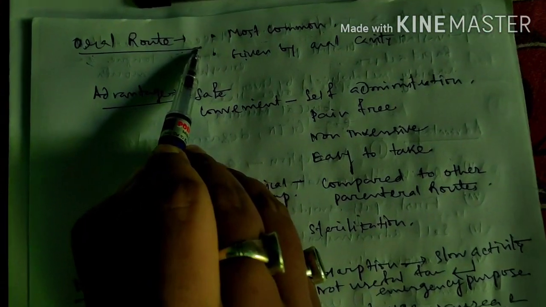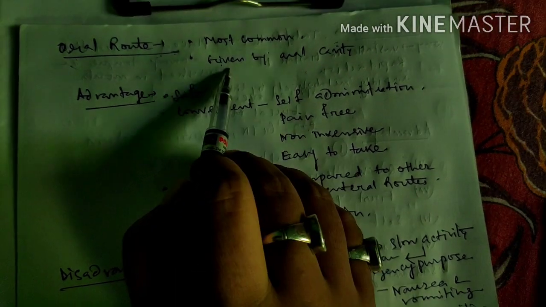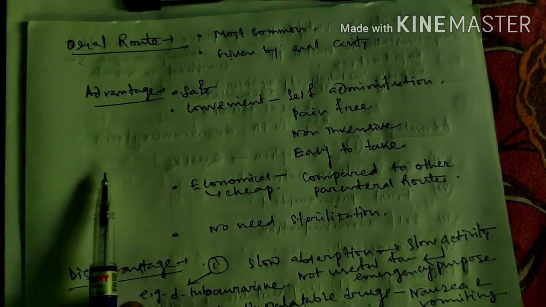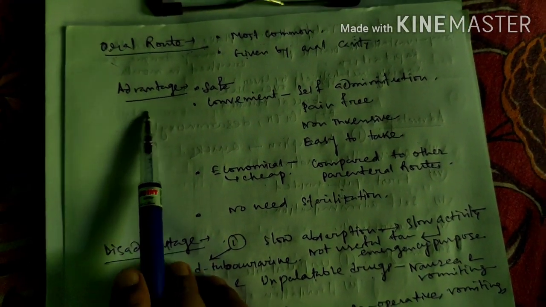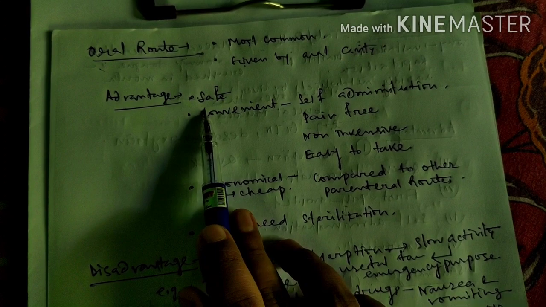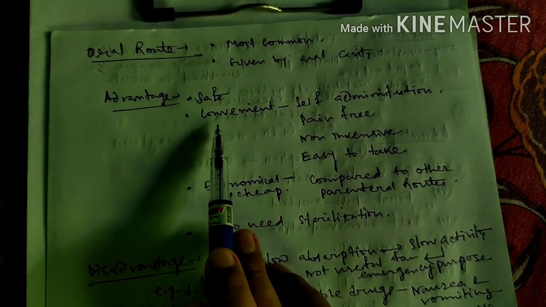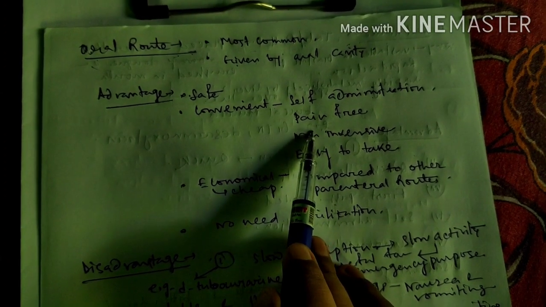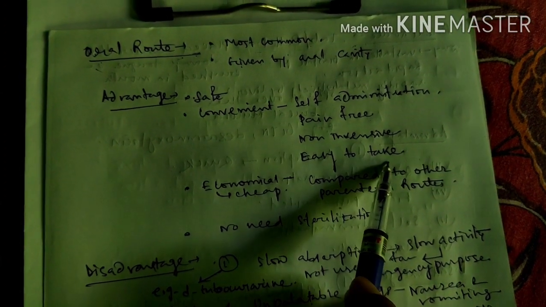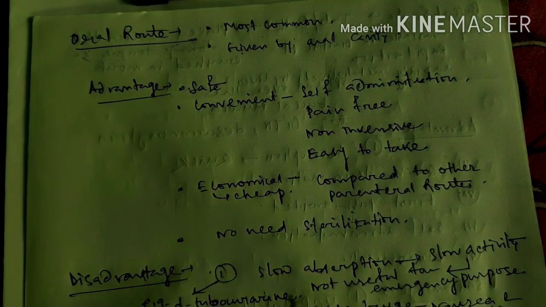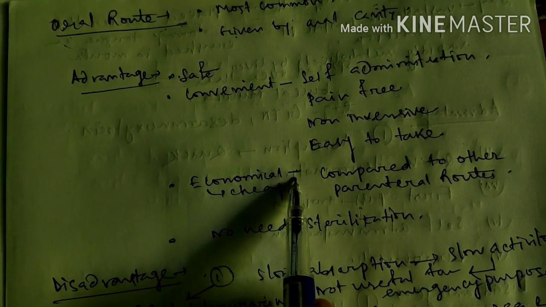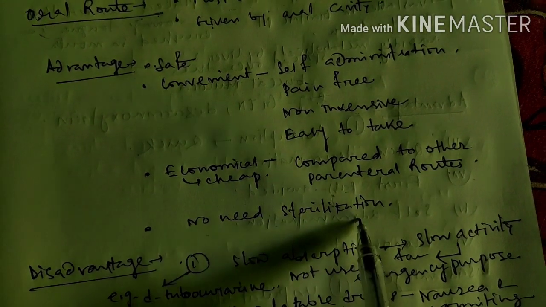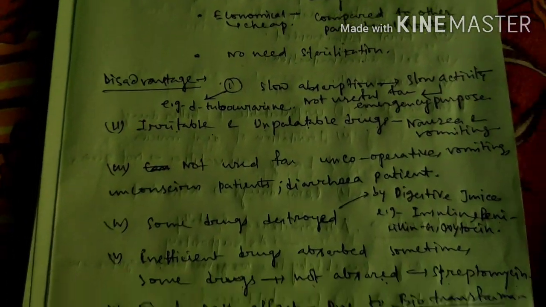Oral route is the most common route. Drugs can be given through the oral cavity. First of all, it is safe for use, and convenient. Convenient means self-administration, pain free, easy to take, and non-invasive. Another advantage is that it is economical. Economical means it is cheap compared to other parenteral routes, and there is no need for sterilization.